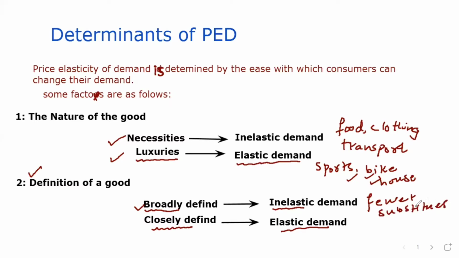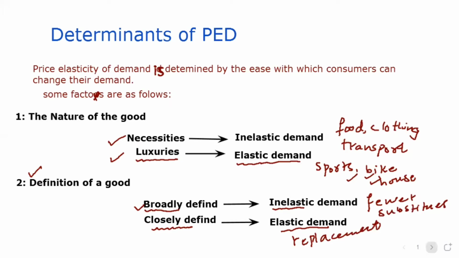On the other hand, if a good or service is more closely defined, its potential substitutes increase, its replacement is easy to find, so their demand will be elastic.